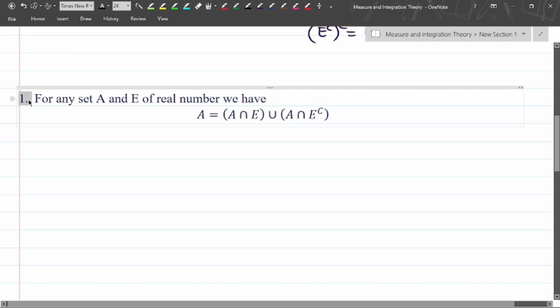Now the third property. For any sets A and E of real numbers, A is equal to A intersection E union A intersection E complement.